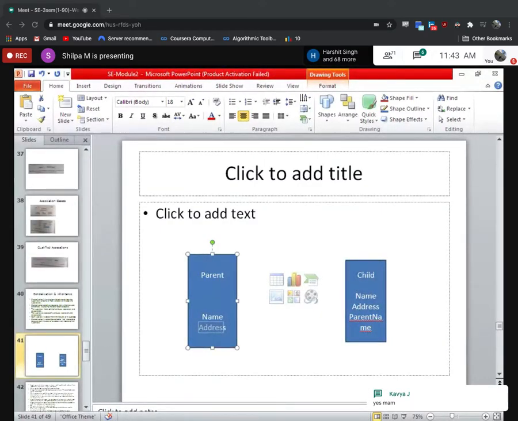Yes. So the parent's address, let's take it as a permanent address. What I'm referring to is the attribute. First of all, try to understand this is one class by the name Parent having attributes. This is another class by the name Child, and the attributes are here. What I'm trying to tell you is there is an attribute called address. Now the parent address is the same, and the child address is also the same. Let's say the child is staying with the parent. Now, am I not duplicating it in two places?